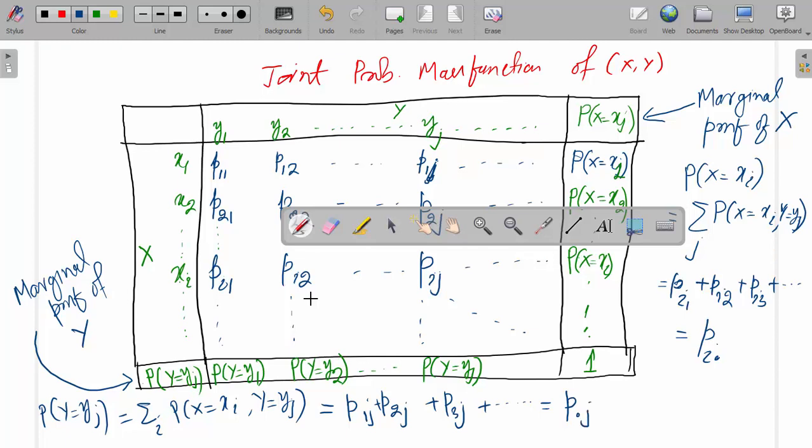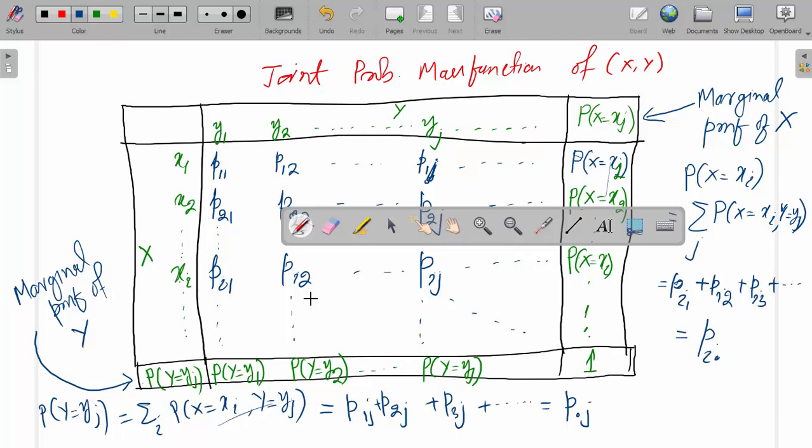So here this column gives the marginal probability mass function of x, this row gives the marginal probability mass function of y, and this table, these values pij, p11, p12, p1j like this, p21, these are the joint probability mass function of x and y.